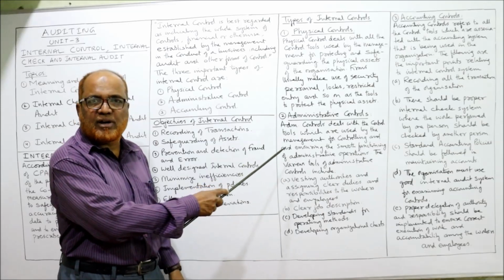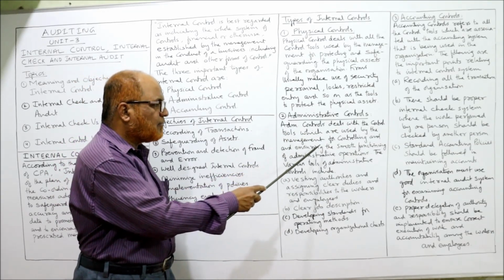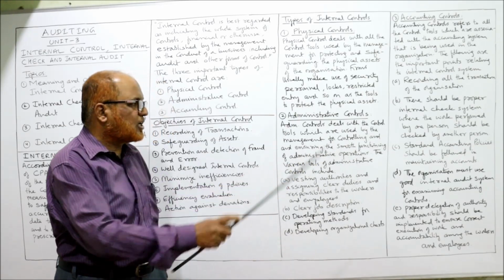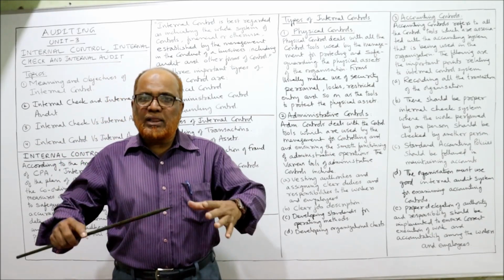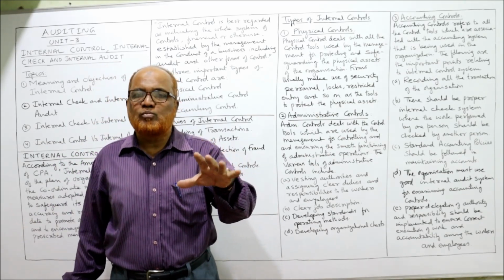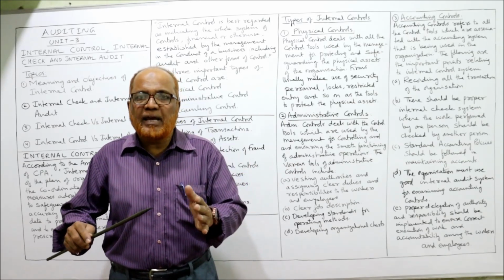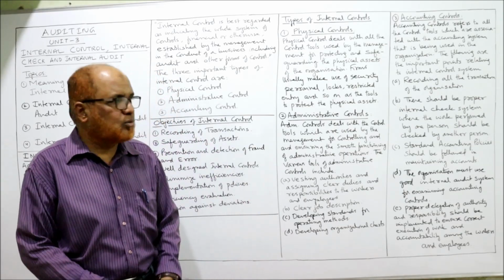That is administrative control. Administrative control deals with the control tools which are used by the management for controlling and ensuring the smooth functioning of the administrative operations. All the administrative operations should be smoothly performed. There should not be any constraints or restrictions in the performance of the duties.